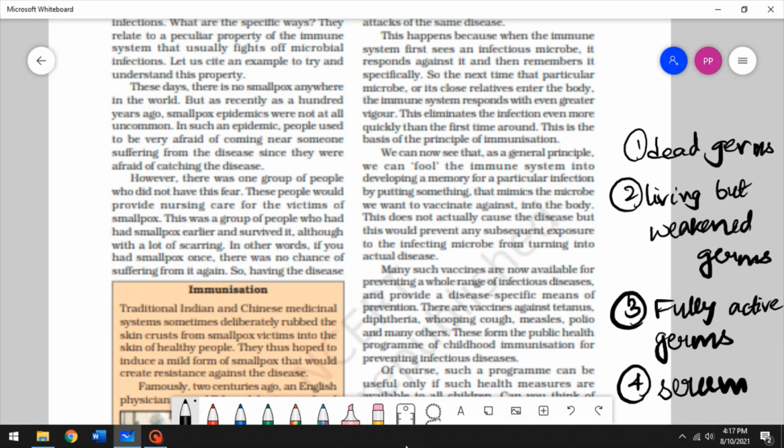Alright, so antibodies are produced to fight the disease. Once the virus or the bacteria, whatever, has been destroyed, the remaining antibodies are stored in our immune system. So once we come across that disease again, this time the immune system is ready to fight it because it already has defense soldiers, you can say. It already has the soldiers stored, so it can start fighting without any delay, and it is easier to defeat the disease the second time.